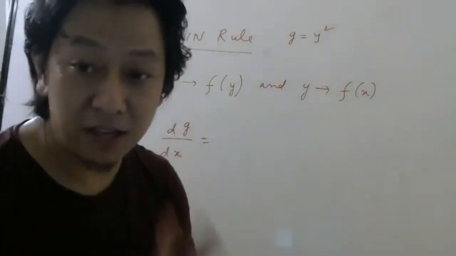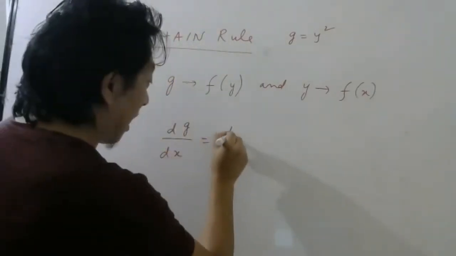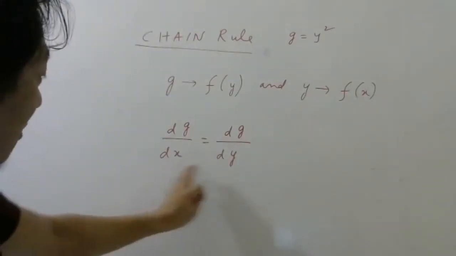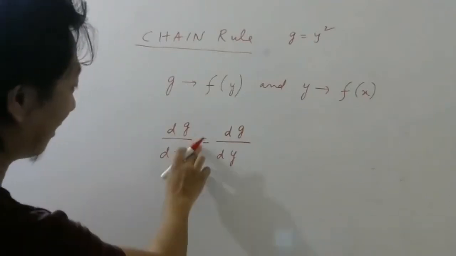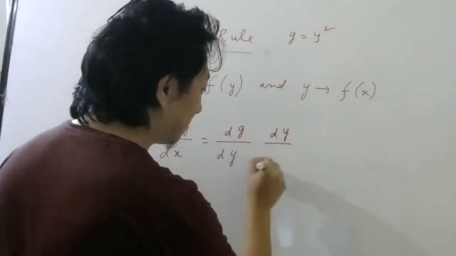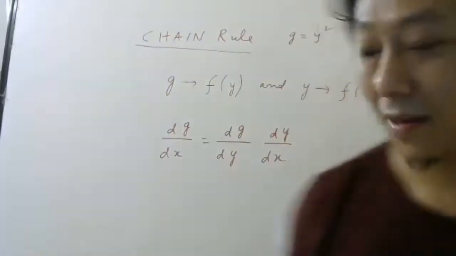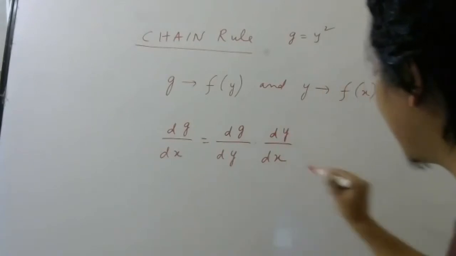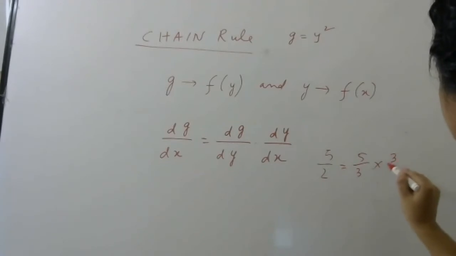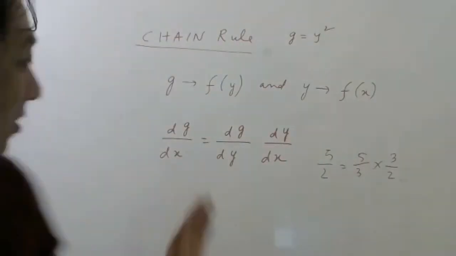Directly we cannot do. So here we will apply something called chain rule. So what we will do here, look carefully. I'll write dg by dy. Of course they are not the same because this is dx, this is dy, so I can't write equal to. Then I will write here into dy by dx. So can I write this as this? Yes or no? Check. Can I write 5 by 2 as 5 by 3 into 3 by 2? That is my question. We can write.